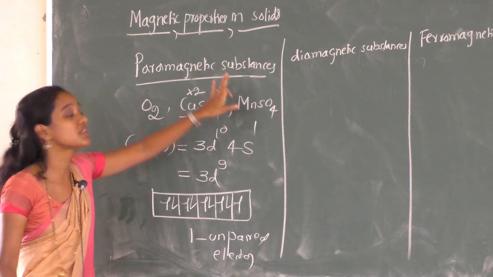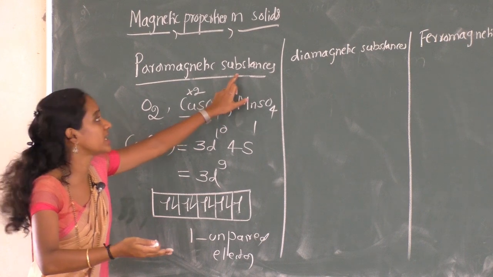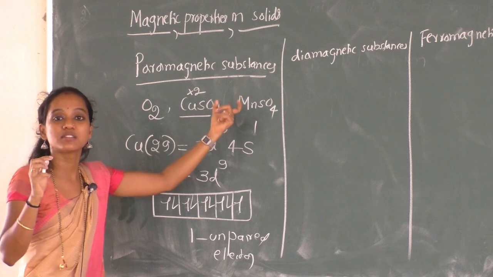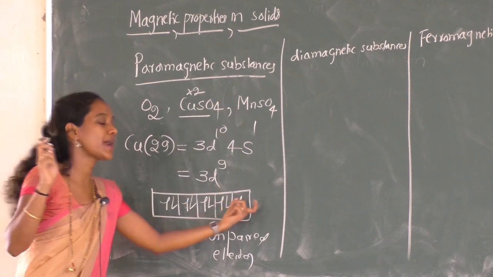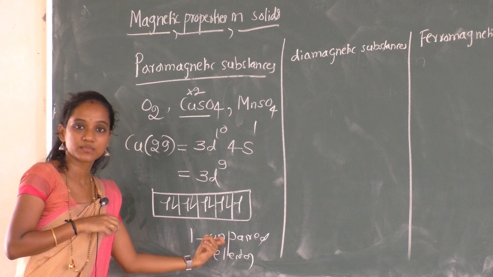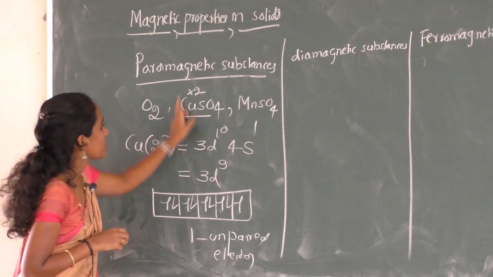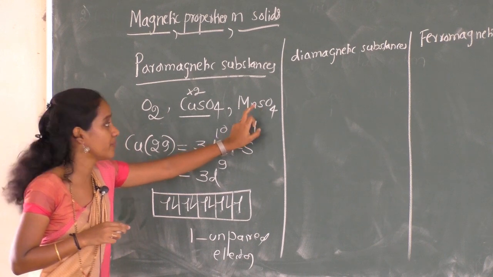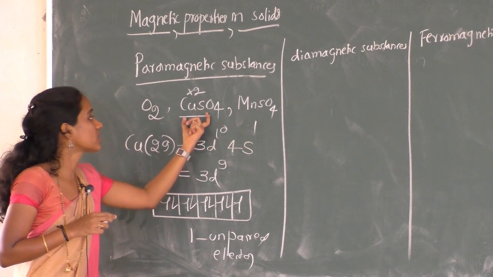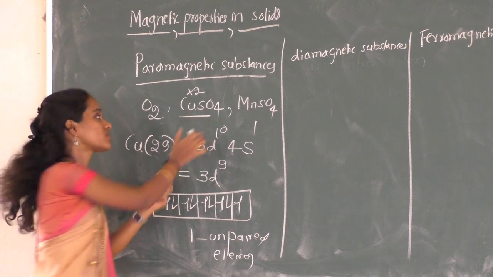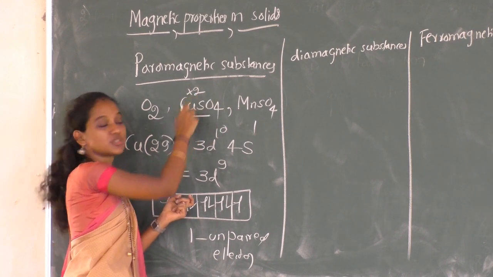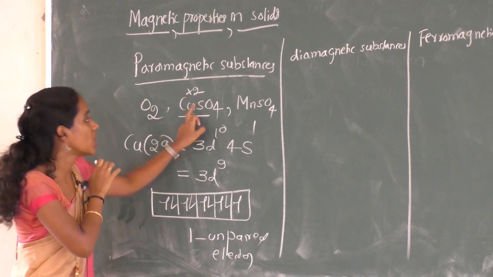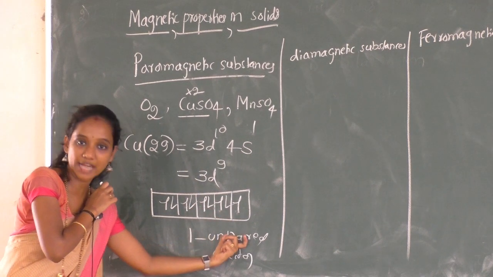So what are paramagnetic substances? These are the substances that are attracted by the magnetic field. That is the first point, and in these substances, 1 or more unpaired electrons are present. Okay, so I have given the example of copper sulfate. Manganese sulfate, it is there in your lab, is a pink colored salt. Copper sulfate, if it is in hydrous form, which is blue in color, also is attracted towards the magnetic field, because in copper sulfate there is 1 unpaired electron.